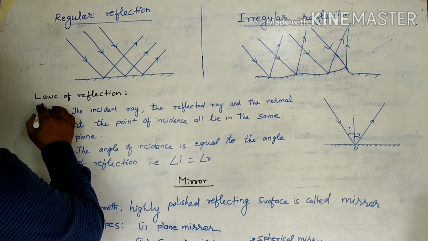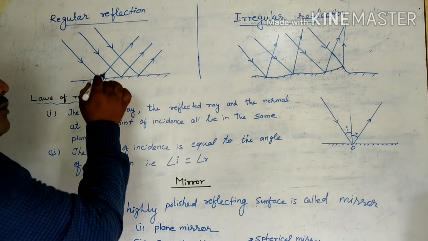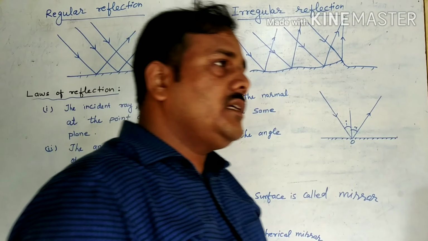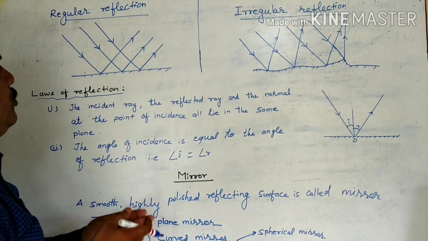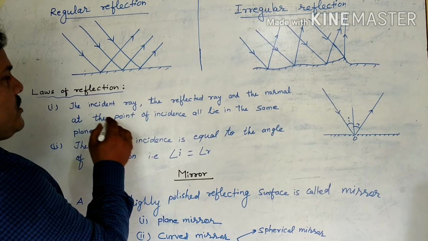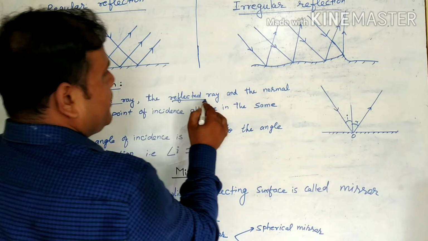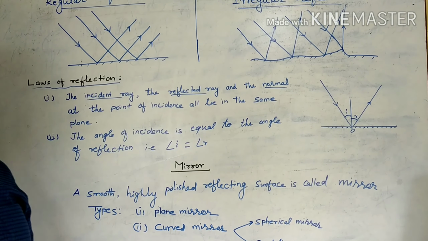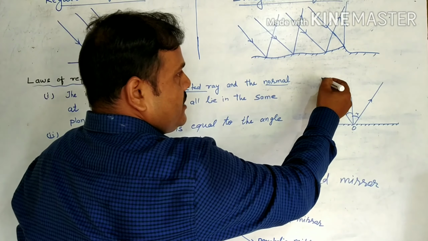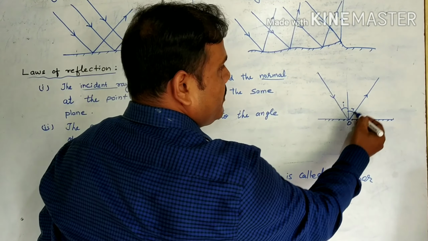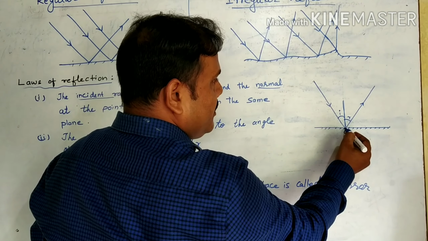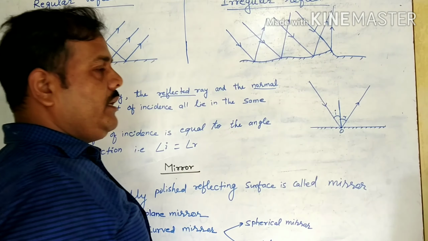Okay. Now we will discuss the laws of reflection of light. So what are the laws of reflection of light? We already discussed them in lower classes. First, the incident ray, the reflected ray and the normal at the point of incidence all lie in the same plane. What is the meaning? See, this is the incident ray, this one is the reflected ray, and this one is the normal at the point of incidence; all lie in the same plane.